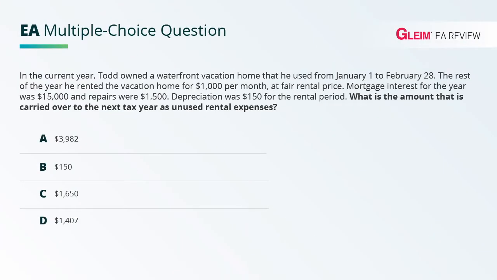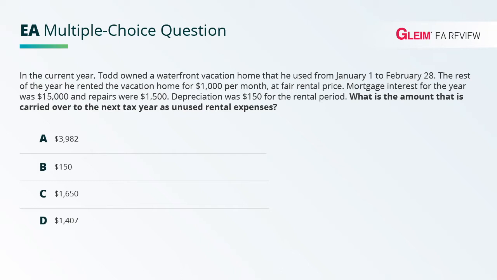In the current year, Todd owned a waterfront vacation home that he used from January 1st to February 28th. The rest of the year, he rented the vacation home for $1,000 per month at fair rental price. Mortgage interest for the year was $15,000 and repairs were $1,500. Depreciation was $150 for the rental period. What is the amount that's carried over to the next tax year as unused rental expenses?